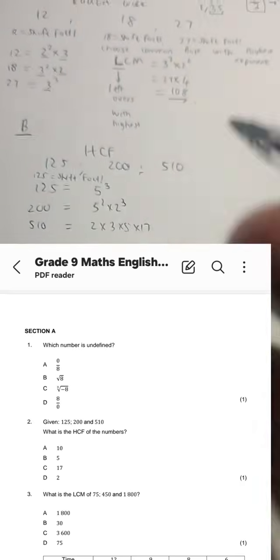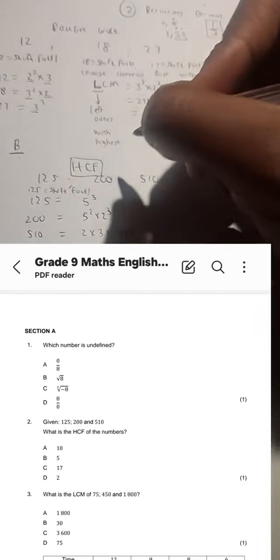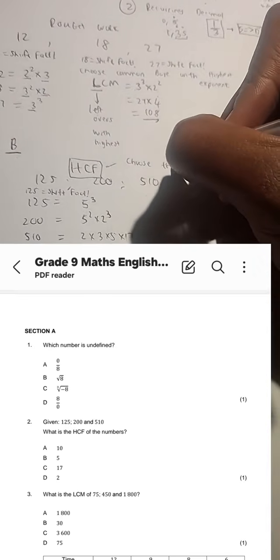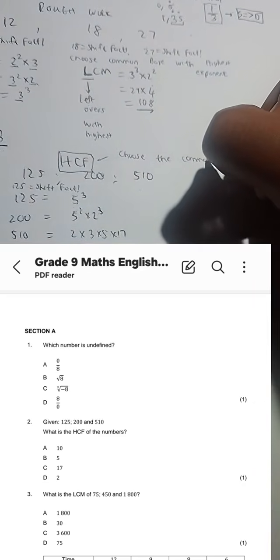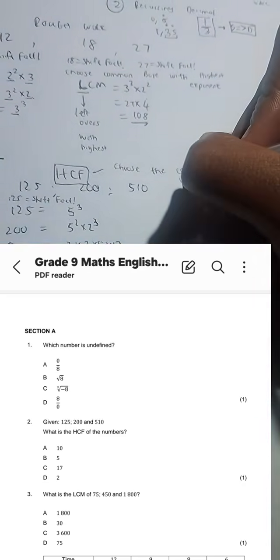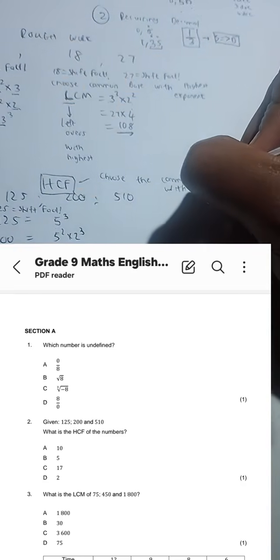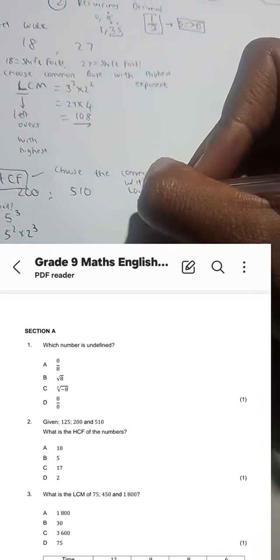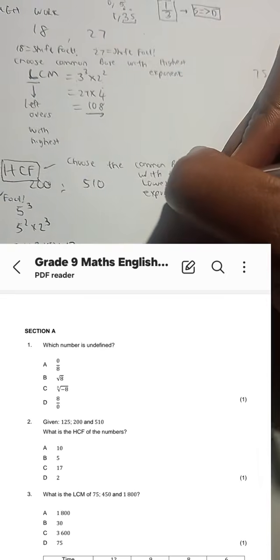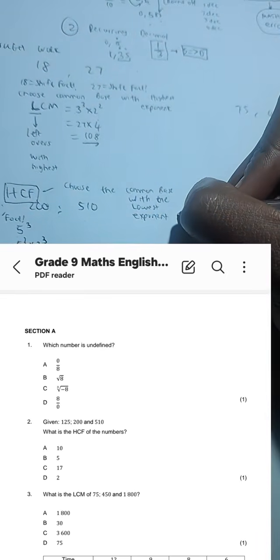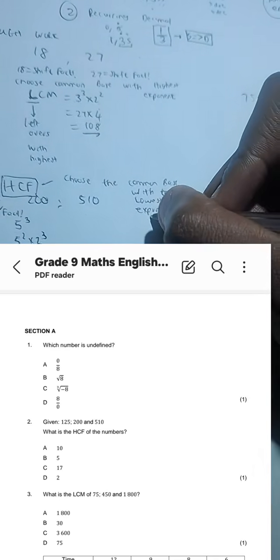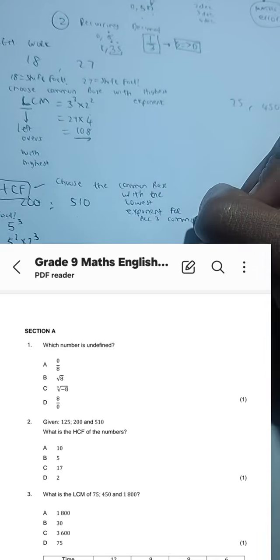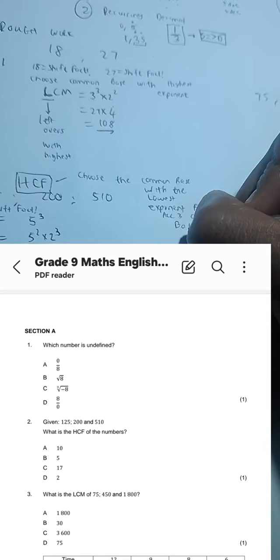This time round we want the highest common factor. Now for the highest common factor, we are going to choose the common base with the lowest exponent this time round, not the highest exponent, but with the lowest exponent. But it has to be for all 3 common bases.